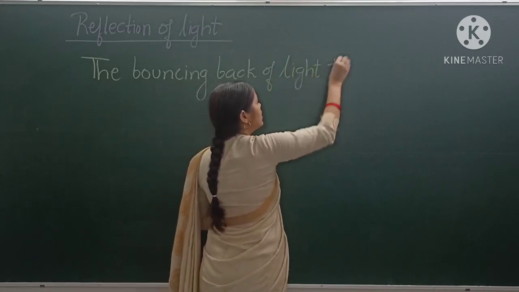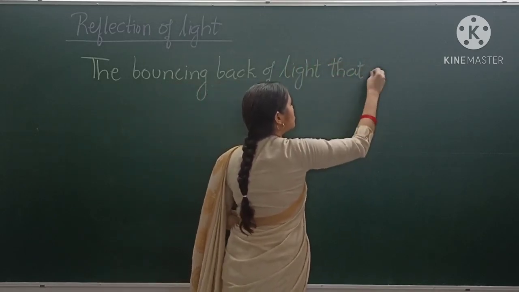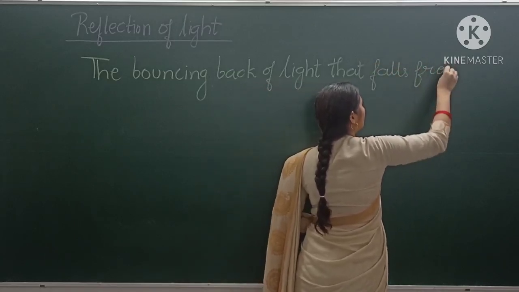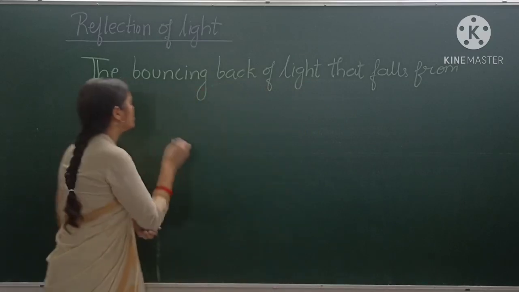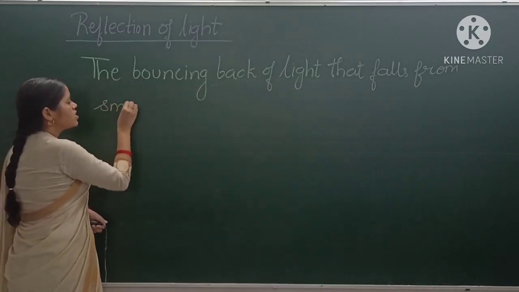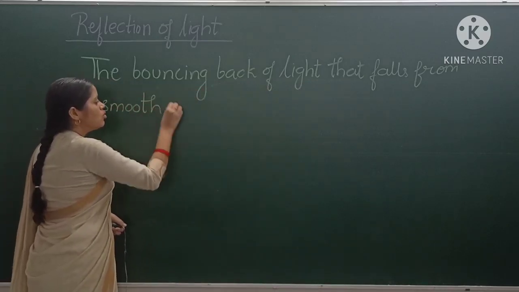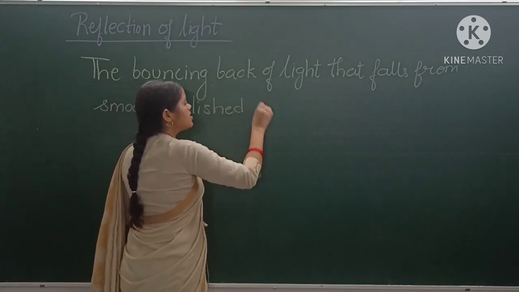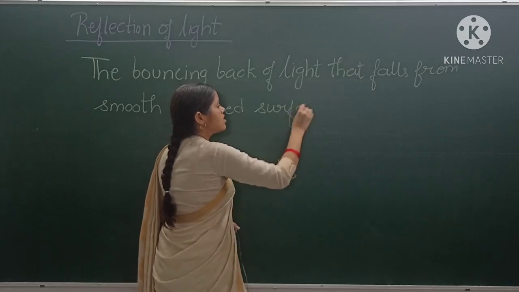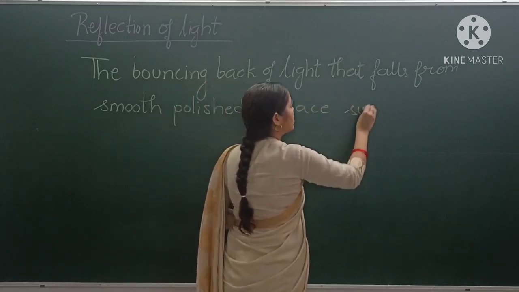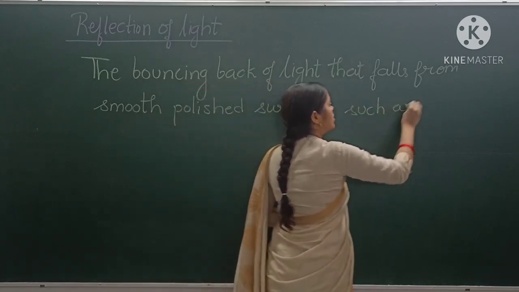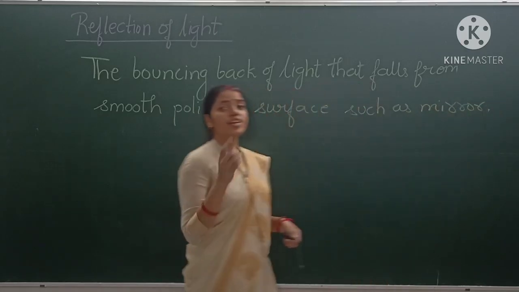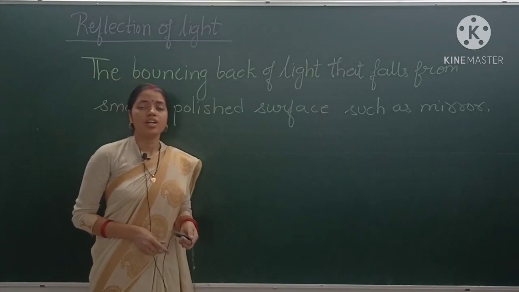Light that falls from a smooth polished surface such as a mirror is called reflection of light. Understood students?